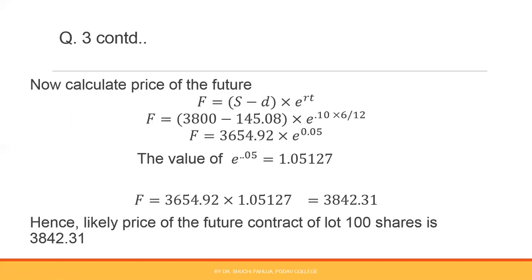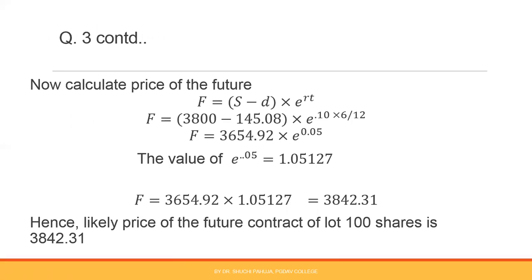145.08. Deduct this from the spot price. Spot price for 38 shares is 3800 minus dividend, present value of dividend for 100 shares, and then simply e raised to RT. Future price is coming out to be 3842.31. This is for one lot of 100 shares.